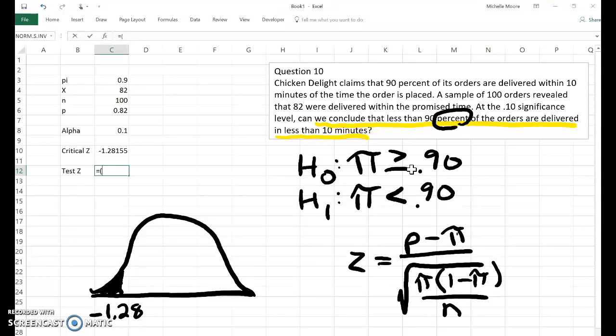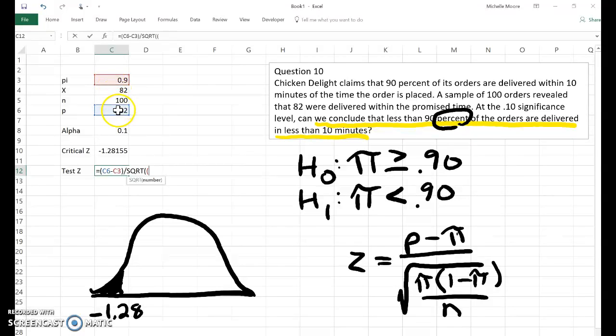My numerator is p minus pi, that's the easy part, divided by the square root. Now, think of this as starting over again. I've got my parenthesis, and now I'm going to do a new parenthesis because I want to make my numerator in its own set.